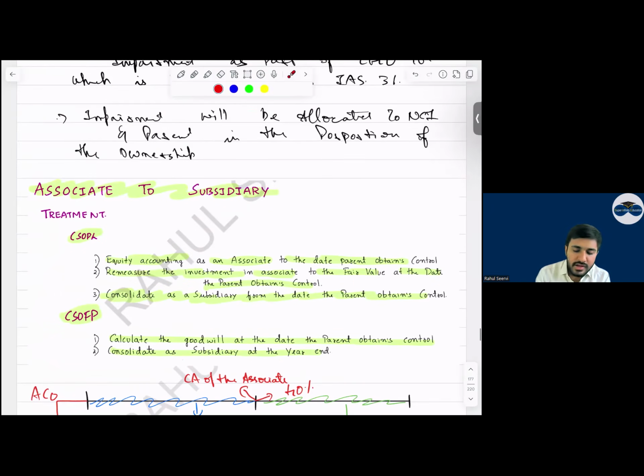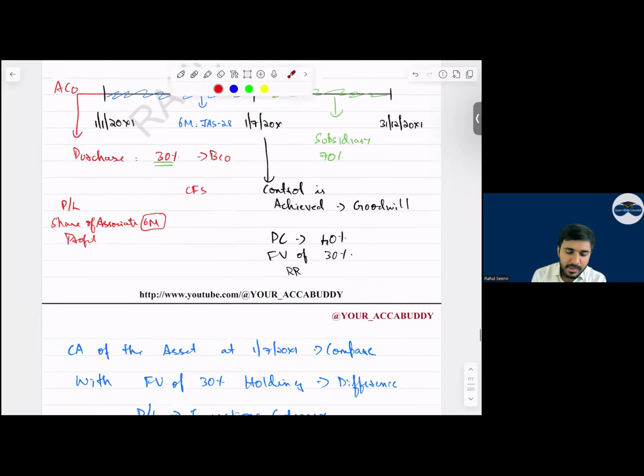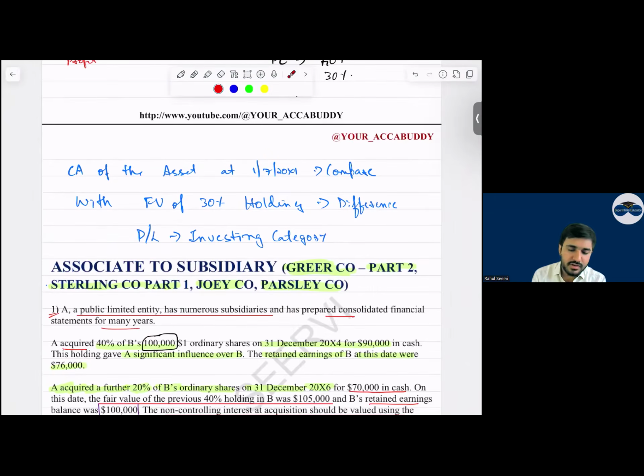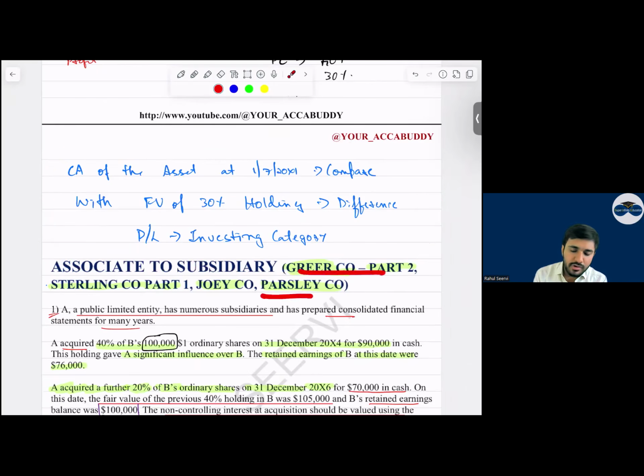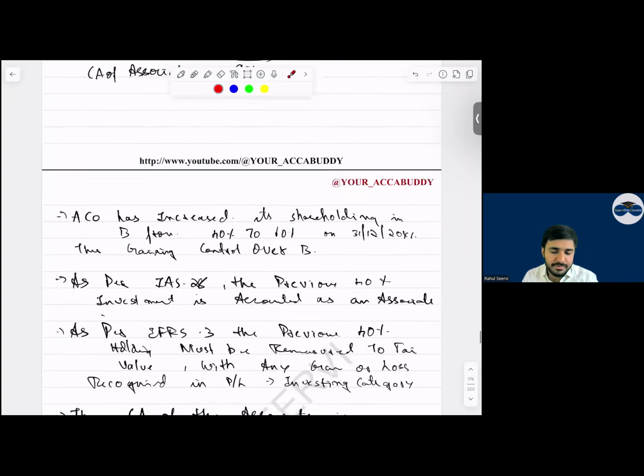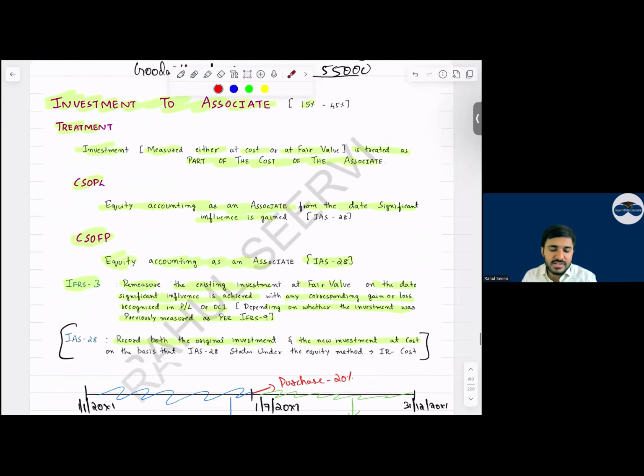See now, equity accounting as an associate up to the date the parent obtains control. Remeasure the investment in the associate to fair value on the date when you obtain control. Consolidate as a subsidiary from the date when we have control. Then in the balance sheet, calculate the goodwill and record it. Simple. This was associate to subsidiary. Any doubts to anyone? These are the past papers which we have already done in the class. These questions are just like that.